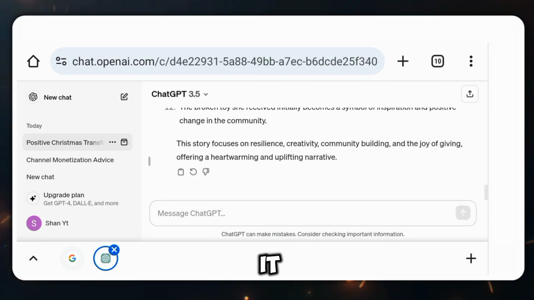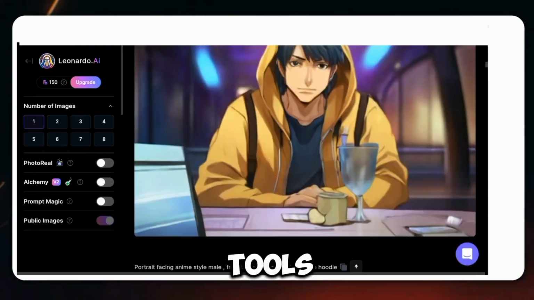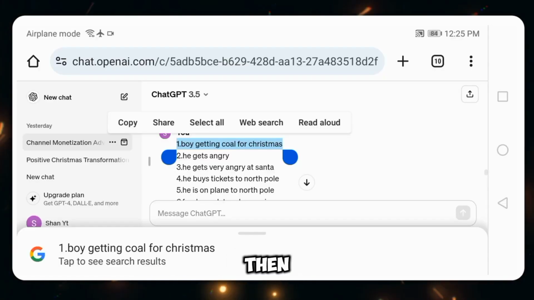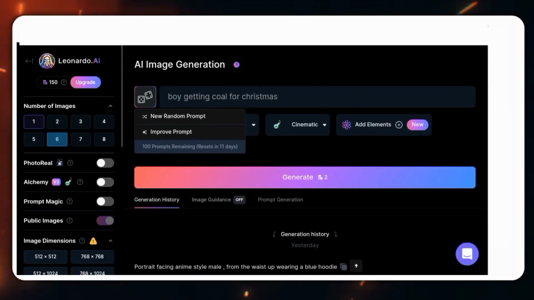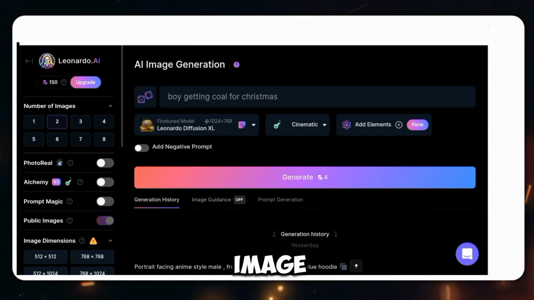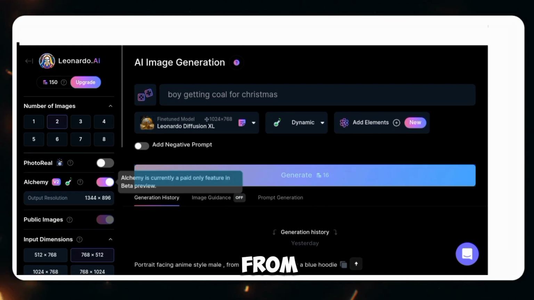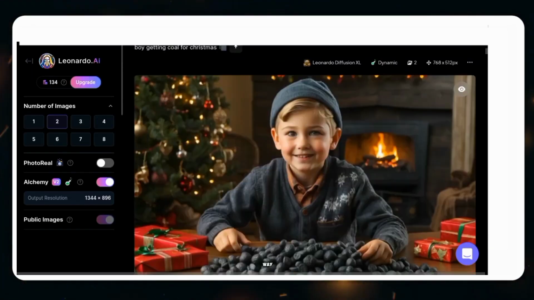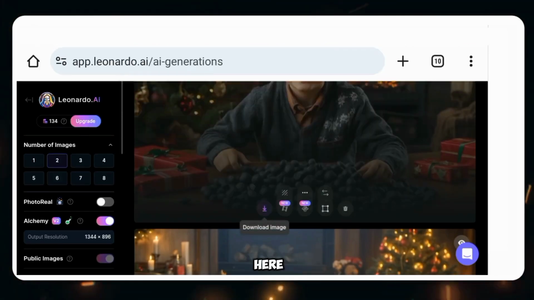Then you have to copy it and come to Leonardo or Lexica AI. Both are free AI tools for generating images. Then you have to copy the first line from ChatGPT and go to Leonardo AI. From here, you have to paste your copied line and turn on Alchemy. Then you have to select the quantity of your image, how many images you want to generate in one go. I will select 2 from here and generate. In this way, you have to copy all the lines one by one and generate the image from here.